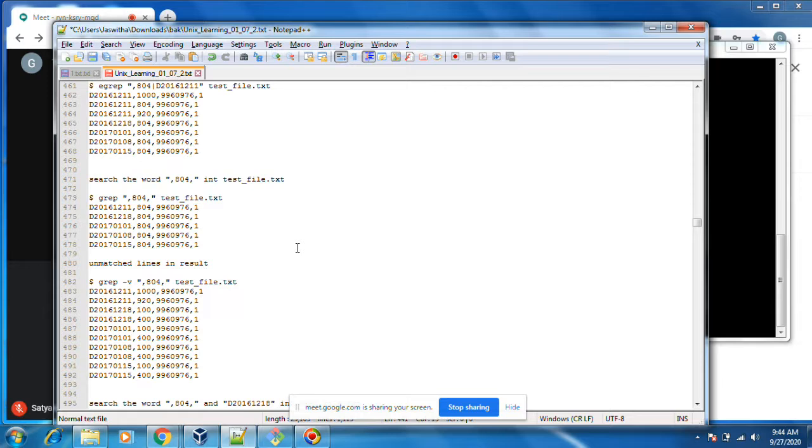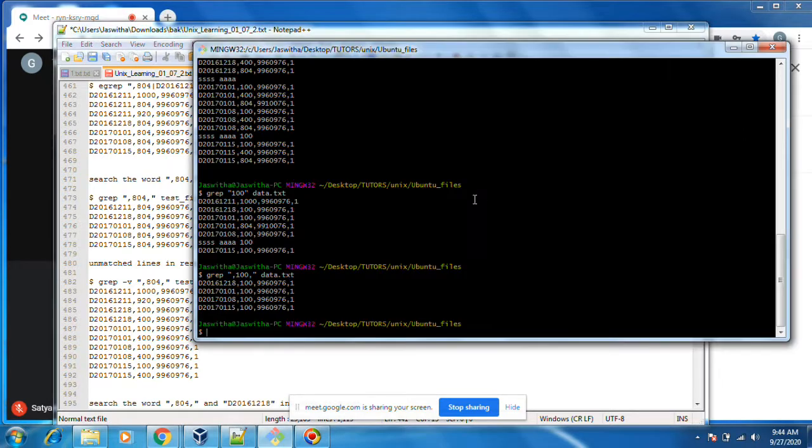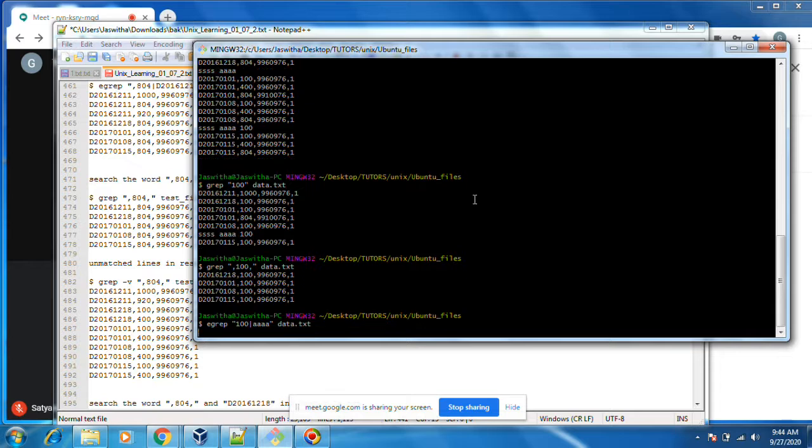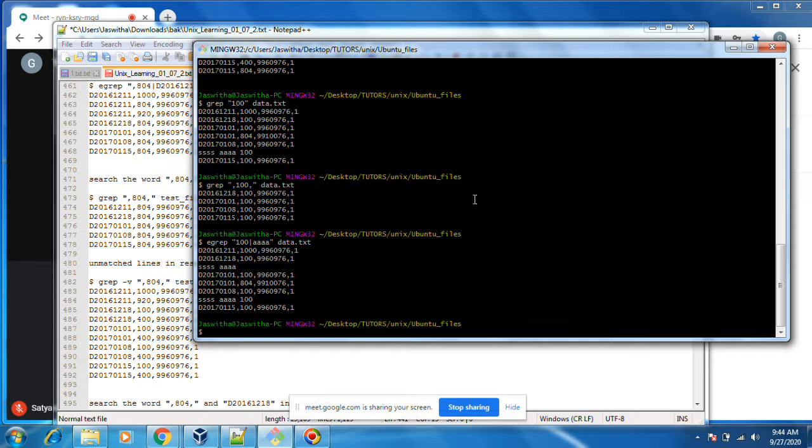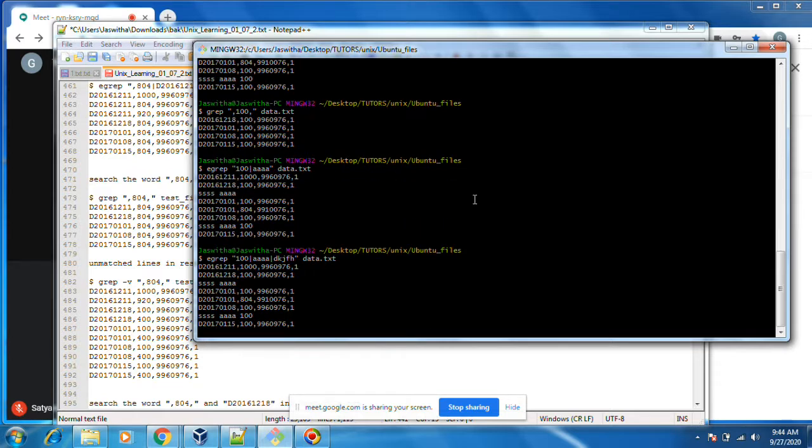Next one is egrep, extended grep. I want to search two strings. egrep, I want to search 100 or something else. Extended grep means you can search multiple things also. 0, 100, you can search anything. You can put the pipe and search anything. Okay, the result will come.